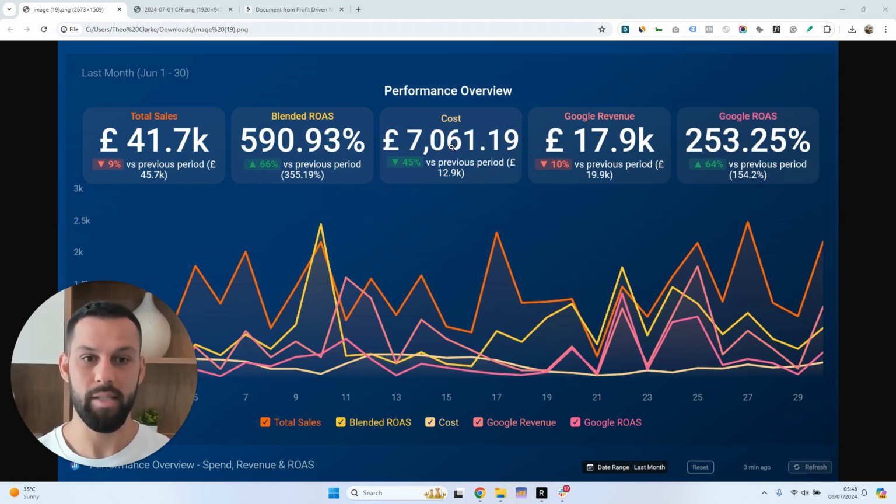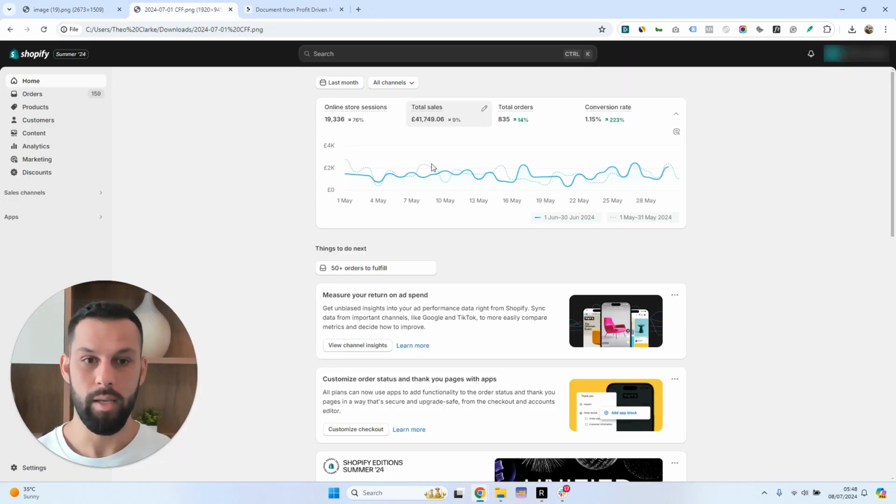You can see advertising spend has been reduced by 45%. Google ROAS has gone up by 64%. Blended ROAS is up by 66%, and total sales were stabilized with a 10% drop at 41,700. Now, here's also a Shopify screenshot. I've blurred out the client's name for privacy reasons, but you can see 41.7K in total sales. Conversion rate, also I'd like to make note of this, is up 223%.